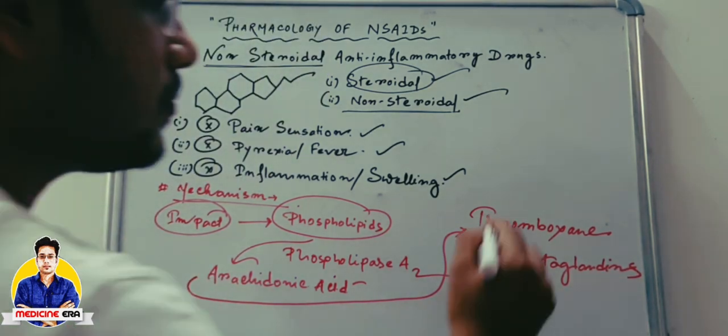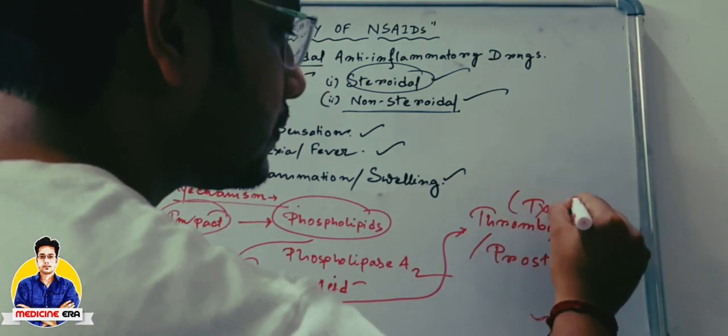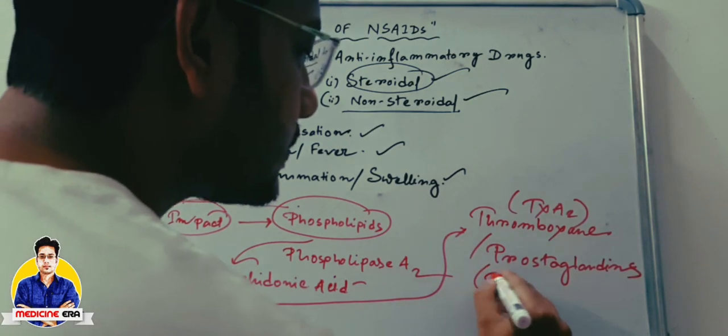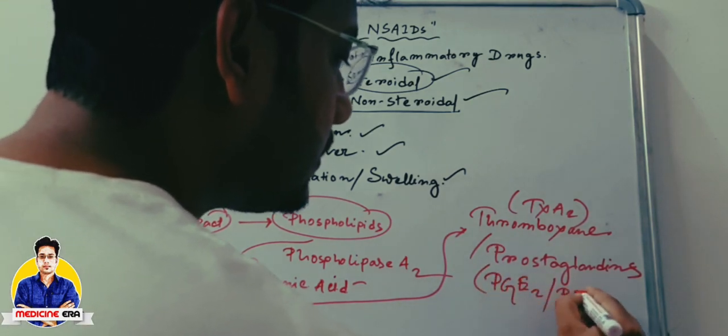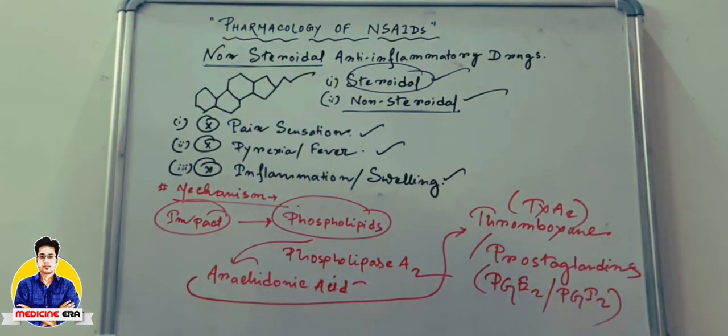Thromboxanes are denoted as TXA2, and prostaglandins are also called PGE2, PGI2. There are different divisions of prostaglandins: PGE2, PGA2, PGI2, PGG2. So mainly here the conversion is to PGE2 and PGI2 from the arachidonic acid.